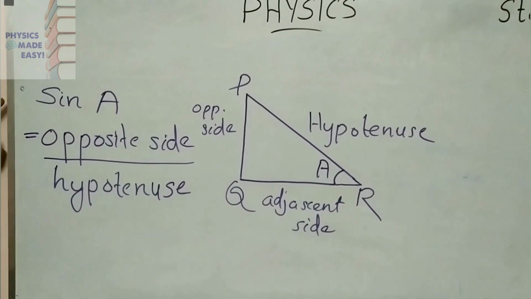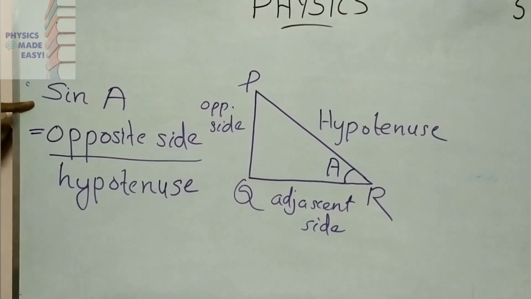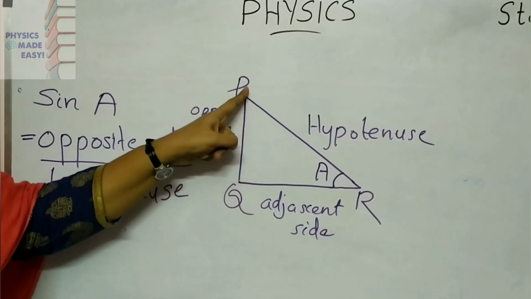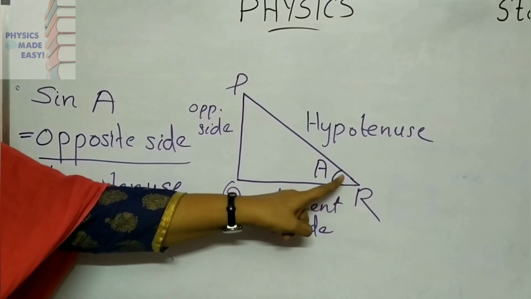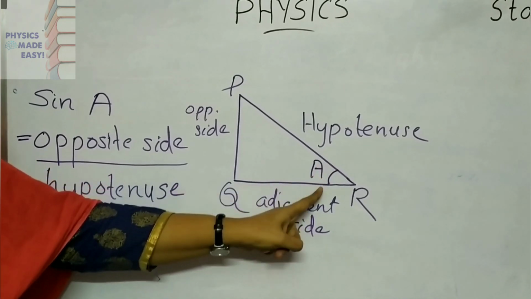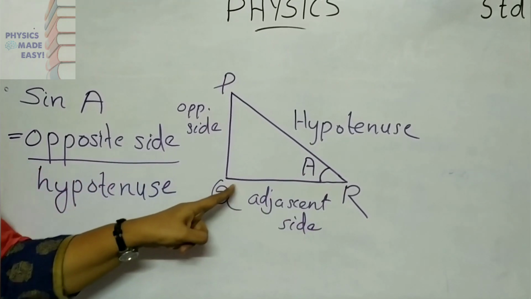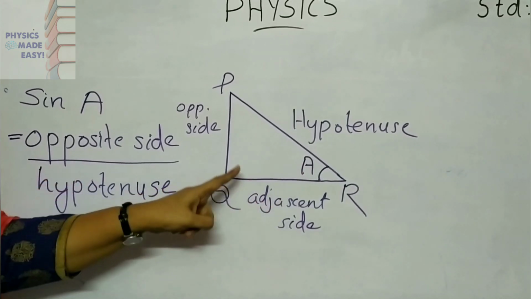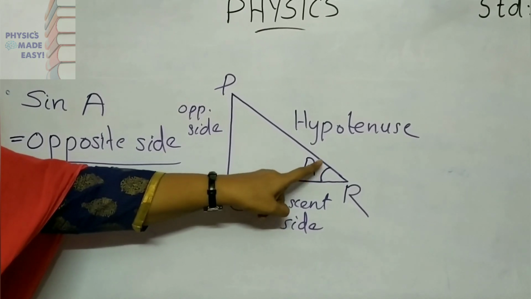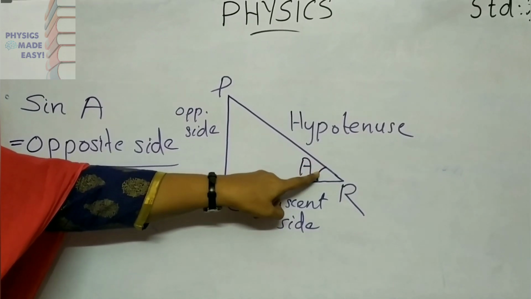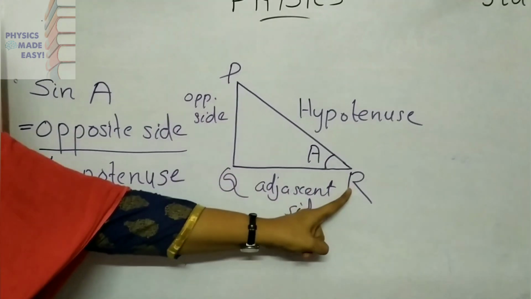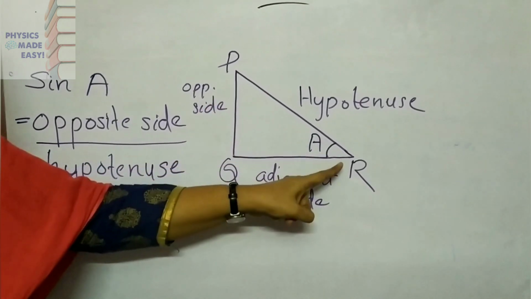Before that, I will give a brief idea about sine of an angle. Here you can see a right angled triangle, PQR. Here you can see one angle, angle PRQ. Here I mark that as A, angle A. Okay children, if you are considering this angle, PQ is the opposite side, QR is the adjacent side, PR is the hypotenuse.